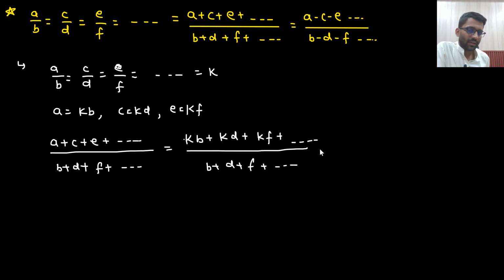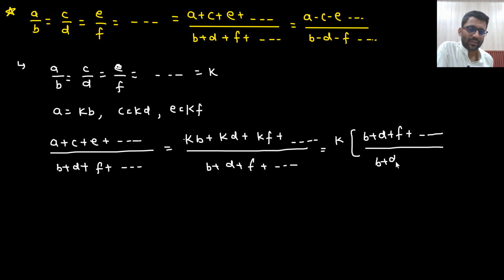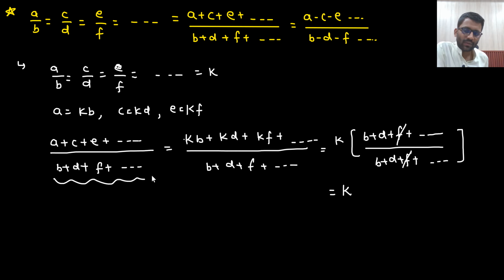So K can come common, right? K will be common. So B plus D plus F and so on divided by B plus D plus F and so on, completely this and this will get cancelled. So what is your answer? K.